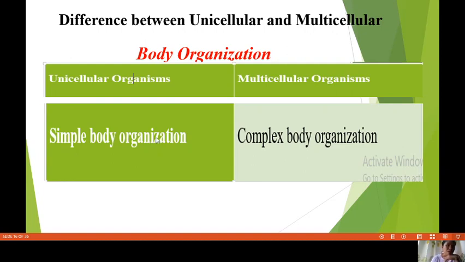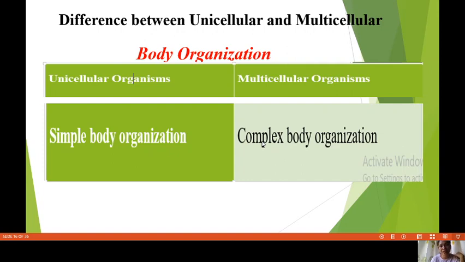So it's not as complicated as we humans. How about us humans? Complex meaning it is complicated. Why complicated or why difficult? Because we have billions, millions, or trillions of cells in our body. That's why it's complex. It's not simple. Why?